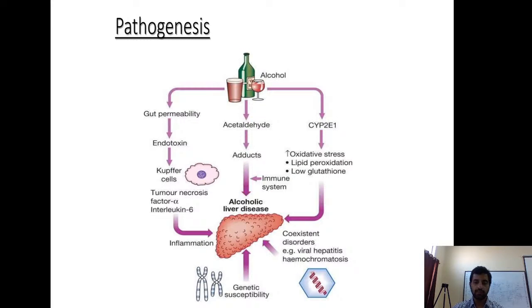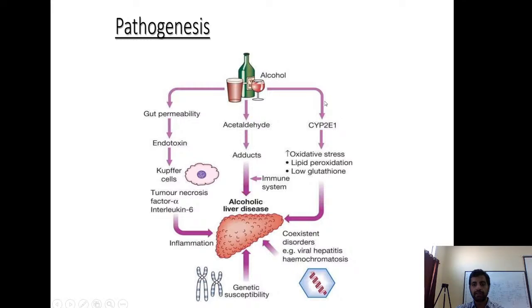So pathogenesis. What happens now? After consumption of alcohol, the acetaldehyde produced on pathway 1 that we have seen forms acetaldehyde adducts. These acetaldehyde adducts are immunogenic, they trigger the immune system. The immune system recognizes them and starts attacking the liver. So it will result in alcoholic hepatitis.